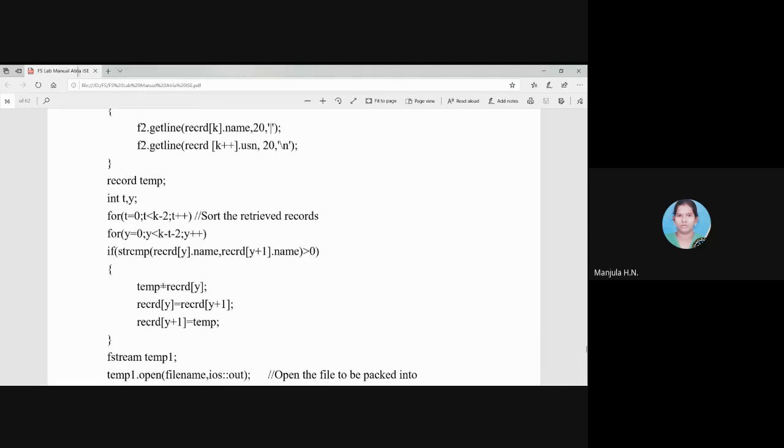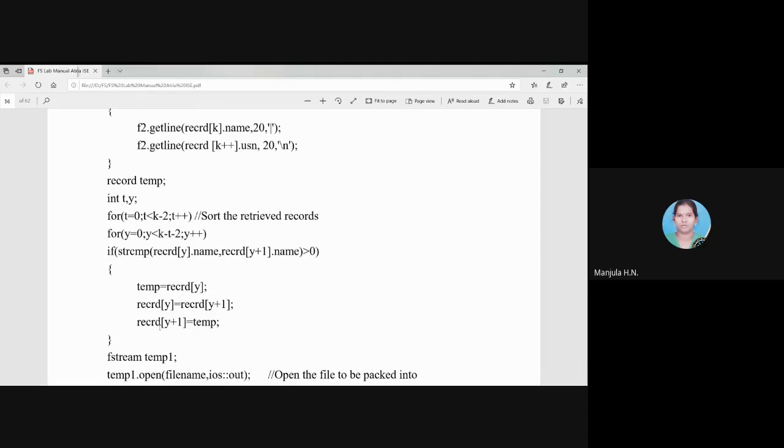So we have to exchange the adjacent name and USN stored in record of k. Record of y will be stored in the temporary variable. We are swapping: record of y plus 1 will be stored in record of y, and temp will be stored back to record of y plus 1.